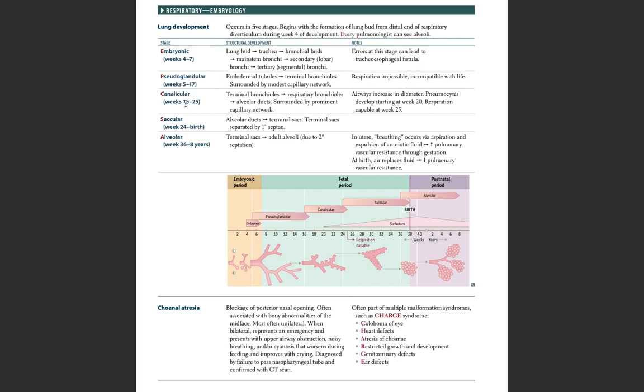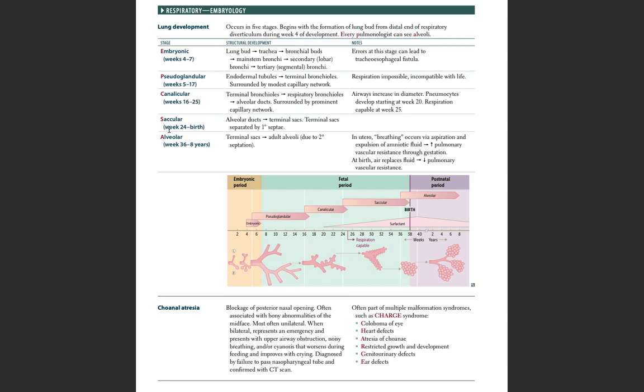Next stage is canalicular. Canalicular stage lasts from week 16 to 25. So the terminal bronchioles, then respiratory bronchioles and alveolar ducts are surrounded by a prominent capillary network. Airways increase in diameter. The pneumocytes develop starting at week 20. Respiration is possible at week 25.